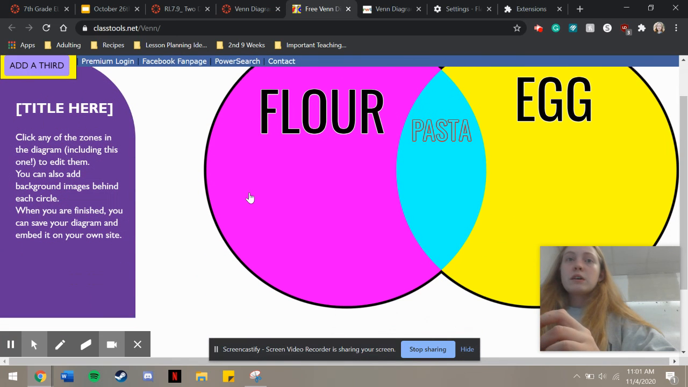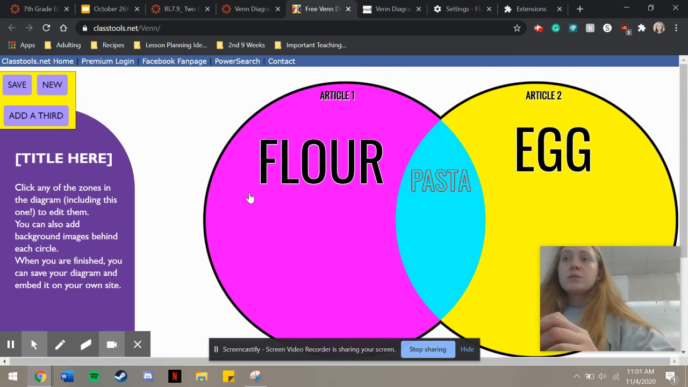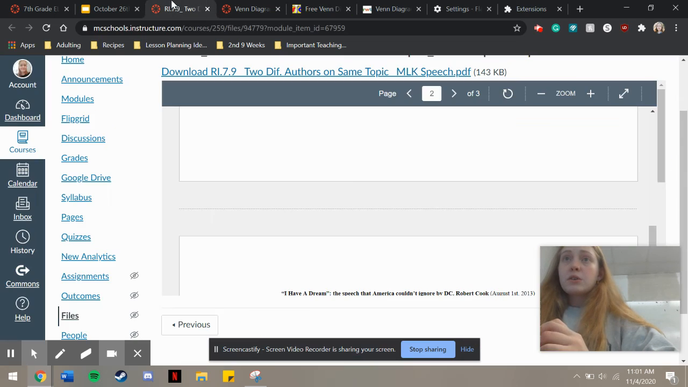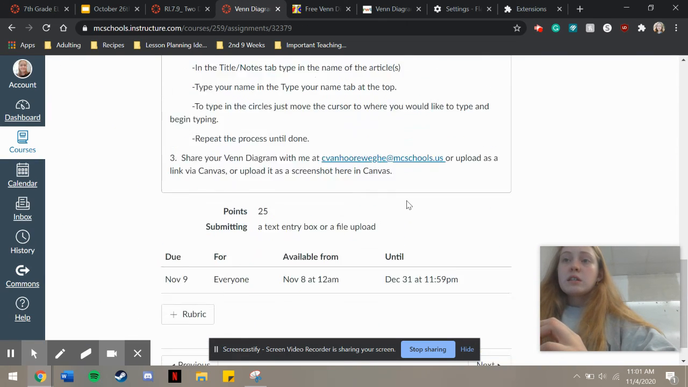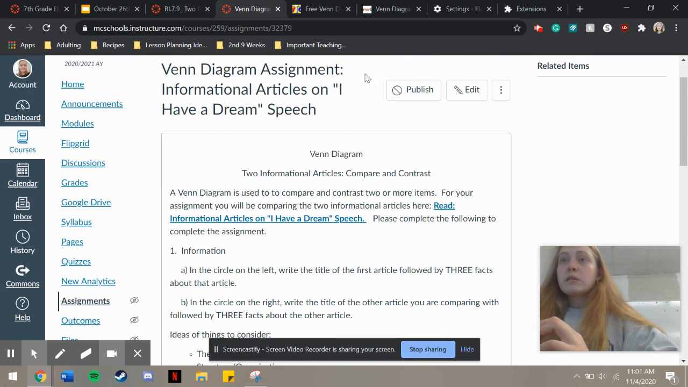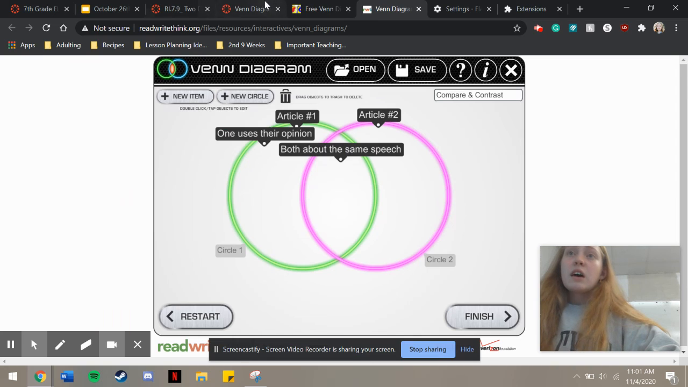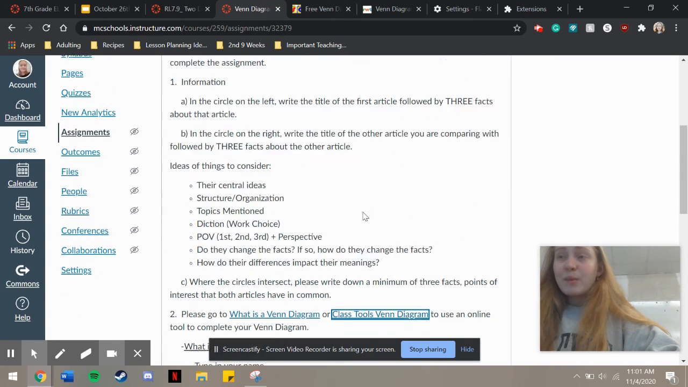Here you cannot save it in the same way, so you'll need to do a screenshot of this one. Then you'll go back to the assignment sheet and submit it up at the top as a screenshot. So there are 2 different ways you can do this. If you have any questions, please reach out and I'll be happy to help you.